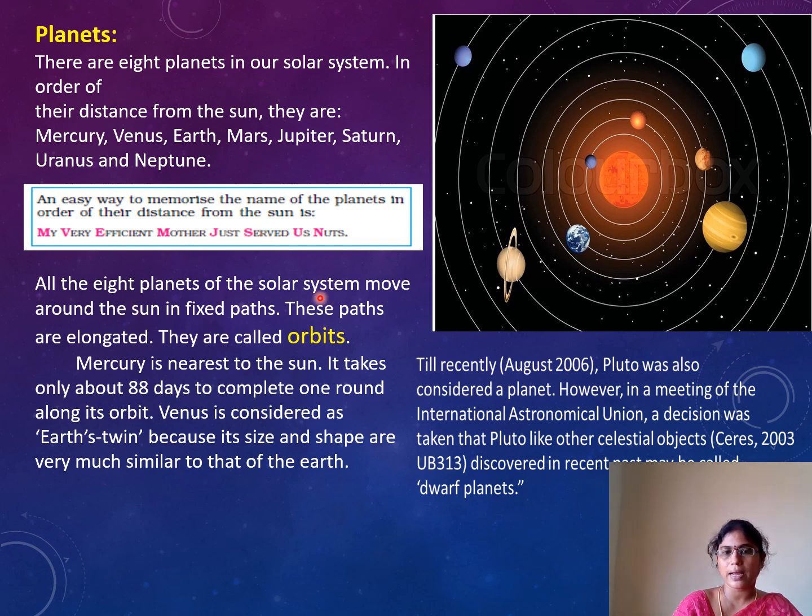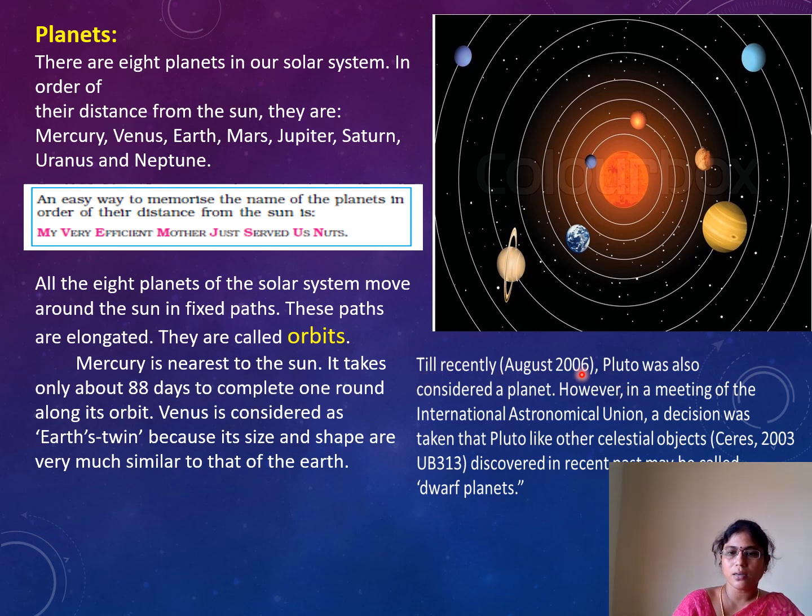All these 8 planets move around the Sun in a fixed path, which we call an orbit. The nearest planet to our Sun is Mercury, and it takes 88 days to complete one round along its orbit. Venus is considered Earth's twin because its size and shape are very close to the Earth. Understood?